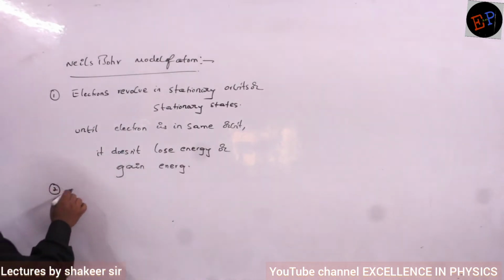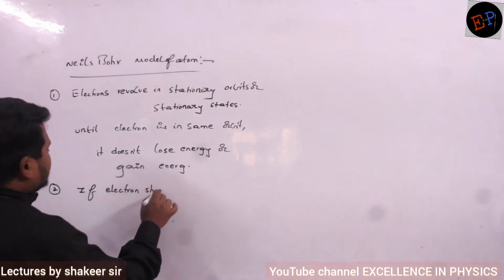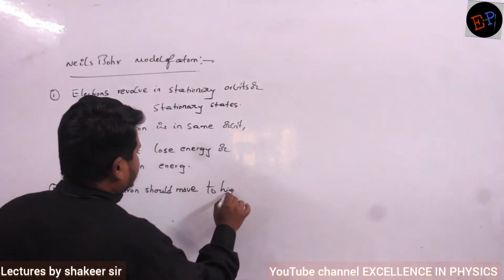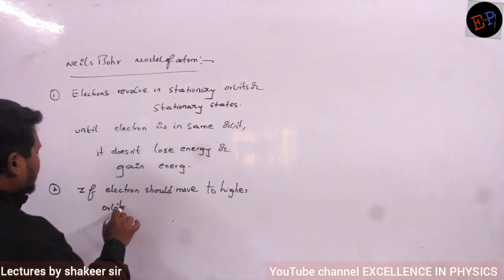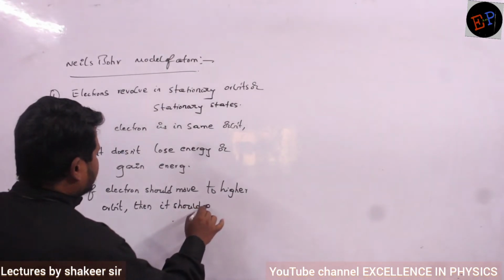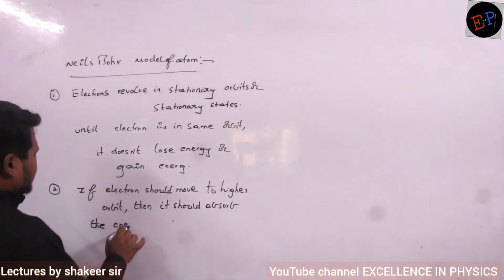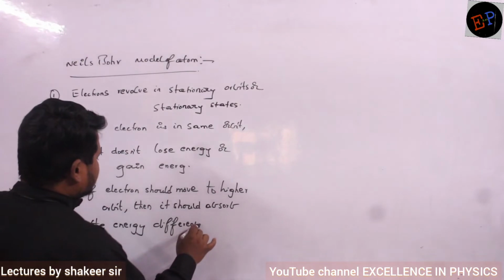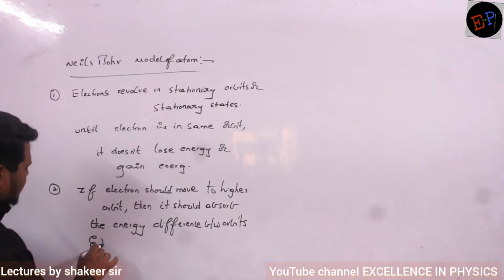Second point: if the electron should move to a higher orbit, then it should absorb the energy difference between orbits, and vice versa.